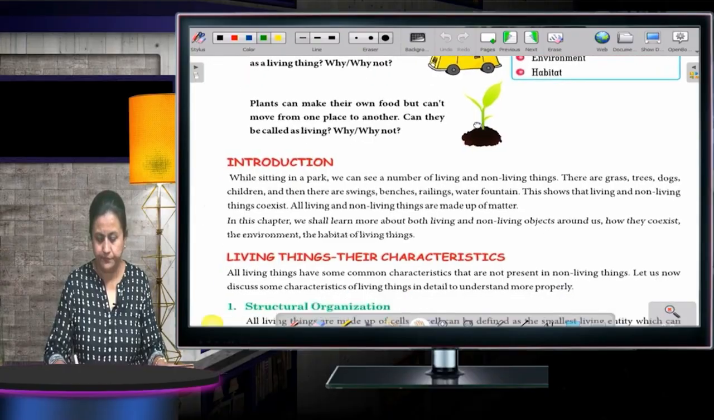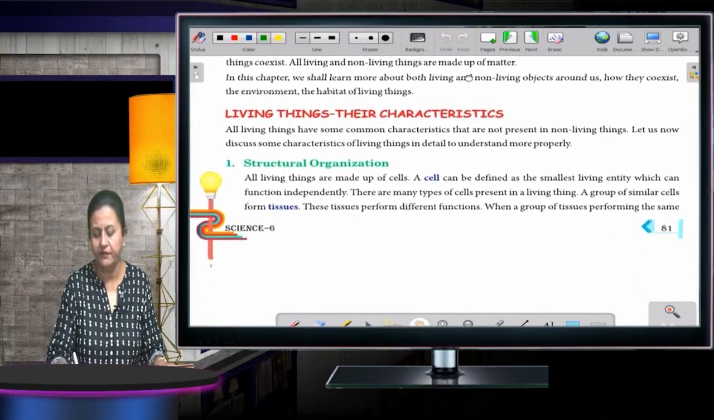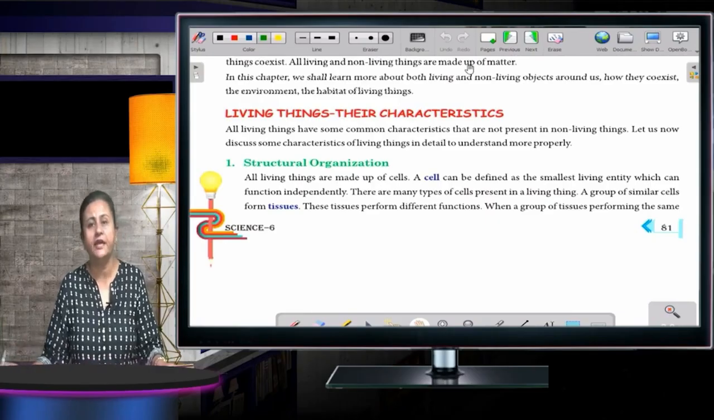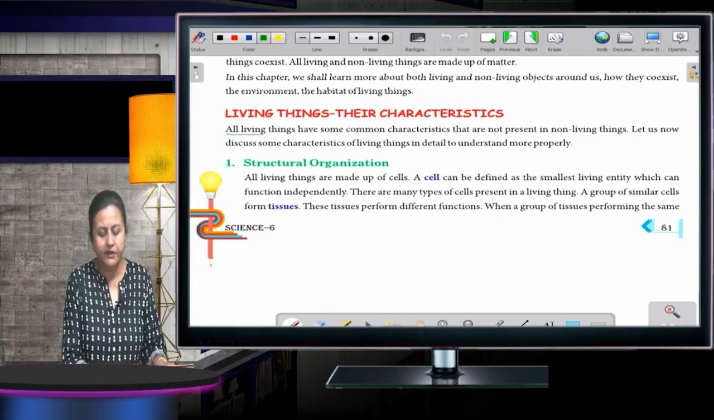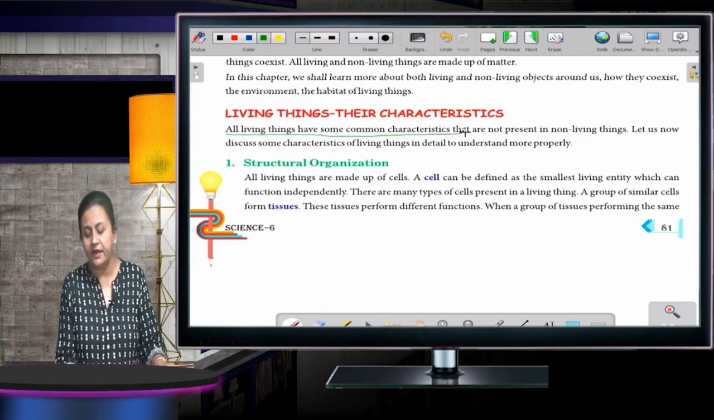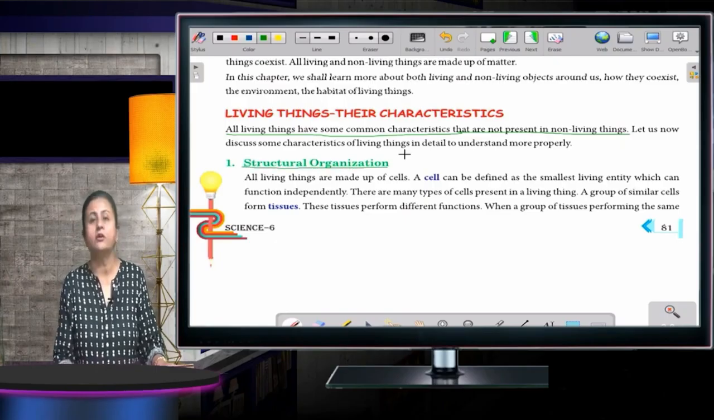So, first of all, I would be telling you about living things' characteristics. What are the different characteristics of a living thing? So, let's start. All living things have some common characteristics that are not present in non-living things. Okay, first is structural organization.